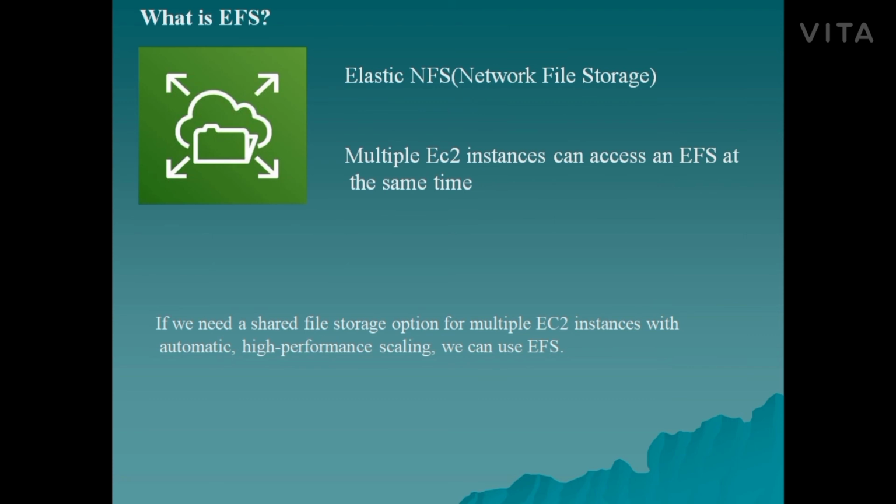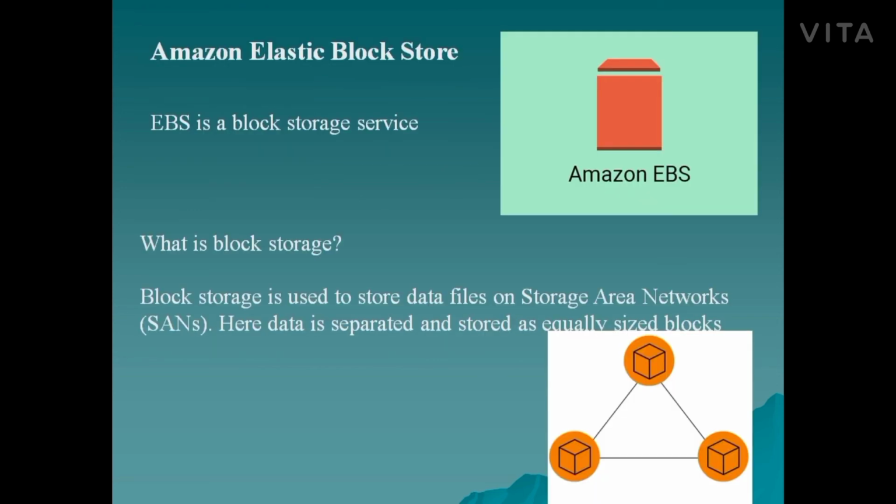So EFS is a high performance network file storage. Here multiple EC2 instances can access an EFS at the same time. Also we can mount the file system across multiple regions too. EFS is highly scalable, durable and available. Also it is easy to use. It is used as a common data source for any application that runs on multiple instances, but it gets complex with increasing size and in turn makes the process slower. So if we need a shared file storage option for multiple EC2 instances, then we can use EFS.